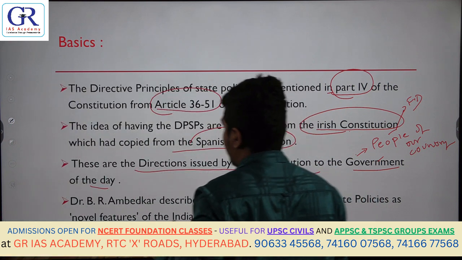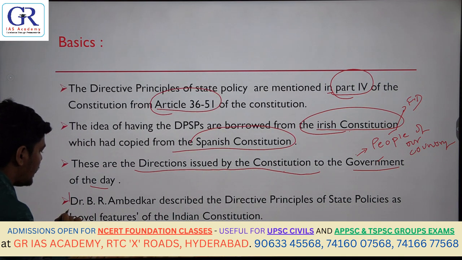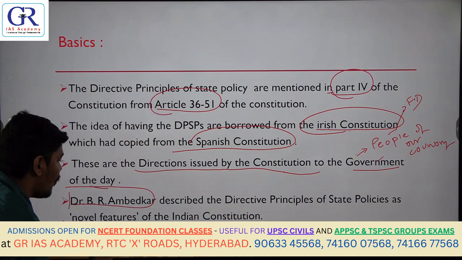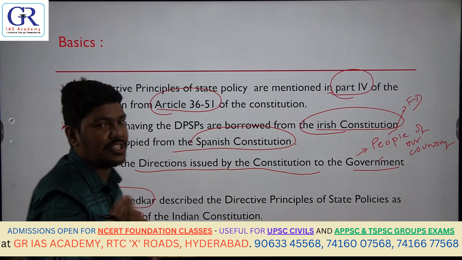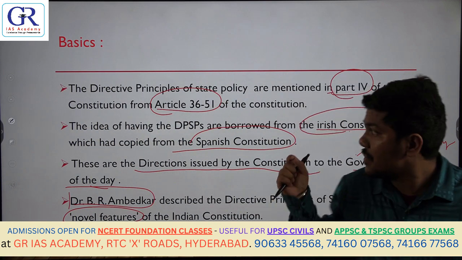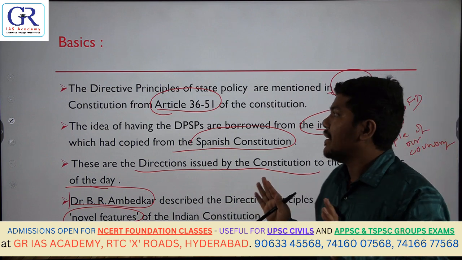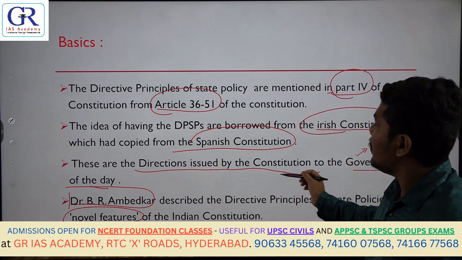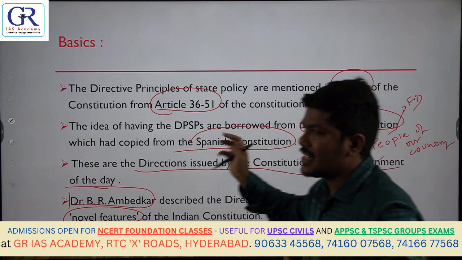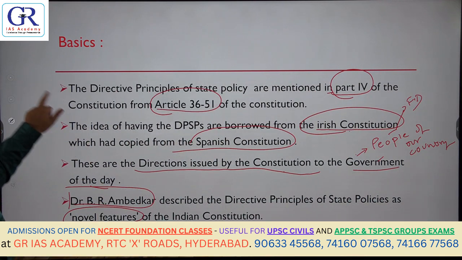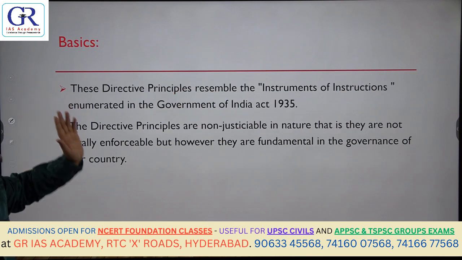And then we already talked about this point as well. It is Dr. B.R. Ambedkar who has described the DPSPs as the novel features of the Constitution. Okay, most important points. So directly they'll give you these statements. They will give you in a trapped way, like they will just tweak the statements and give you, so that makes you confused. Okay, fine. Then the next important point.